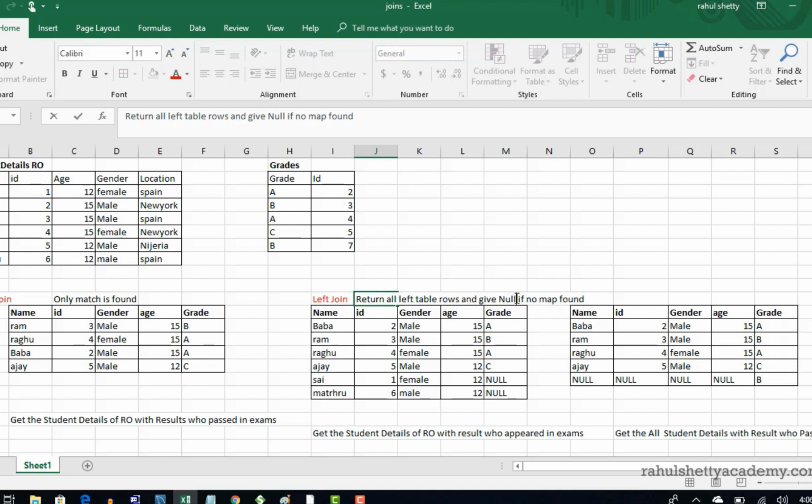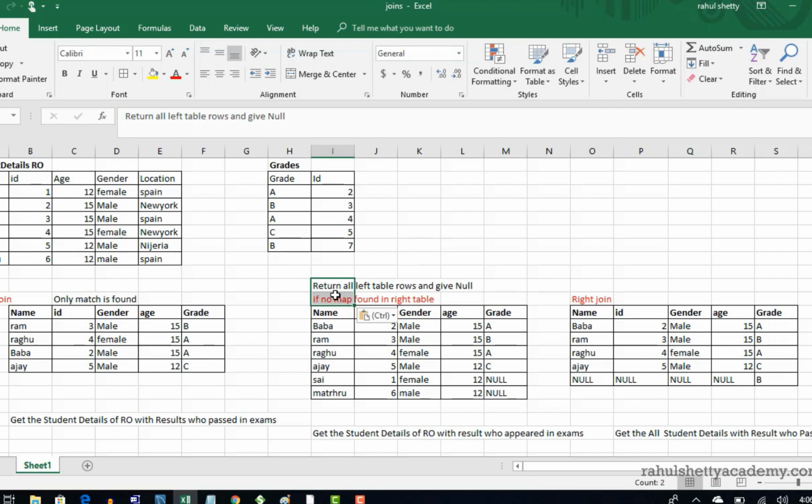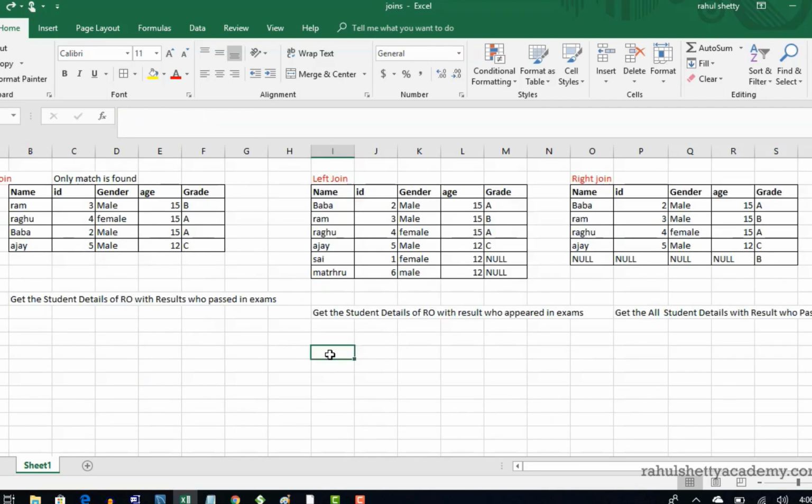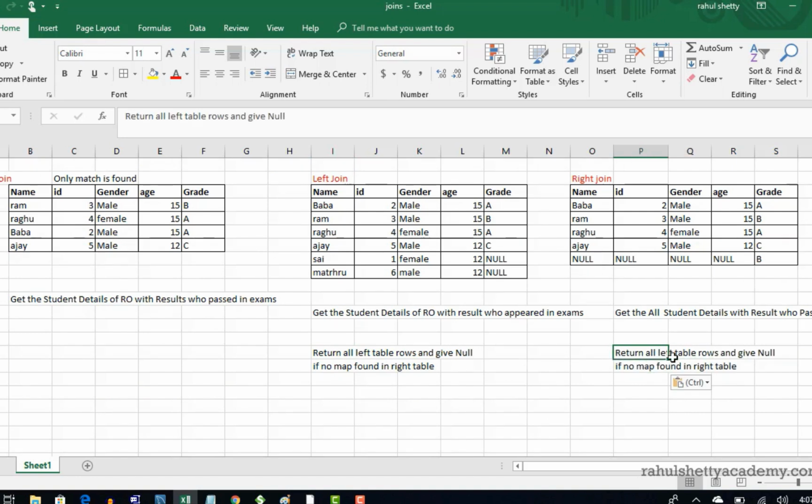Oops, let me, if no map found in right table. Actually, let's better write it down. Same thing, reverse. Right table rows.